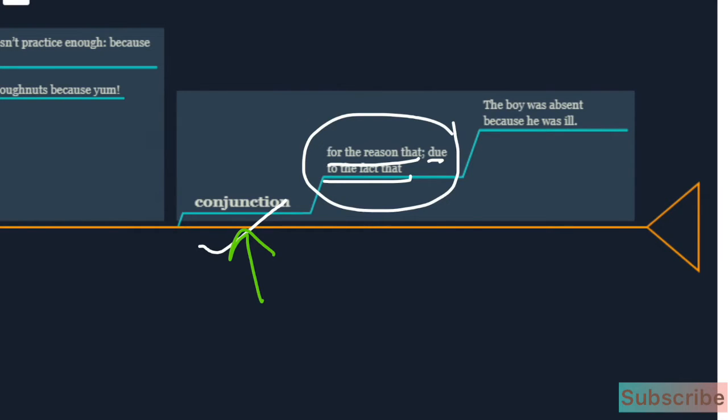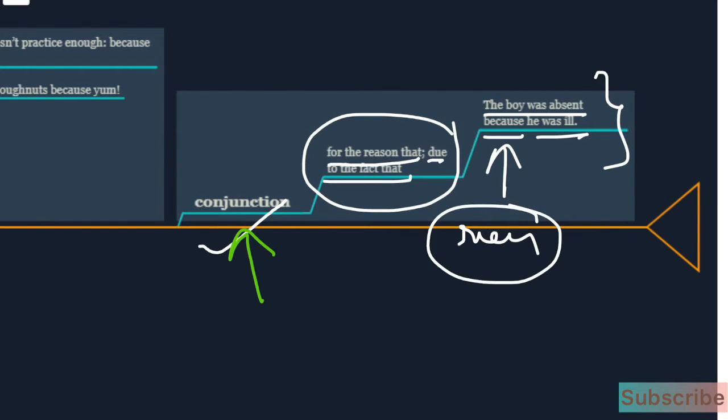Let us understand with this example. The boy was absent because he was ill. So because introduces the reason for his absence: he was ill, and that's why he is not present in the class. So because is serving as the reason. Okay, now let us move forward.